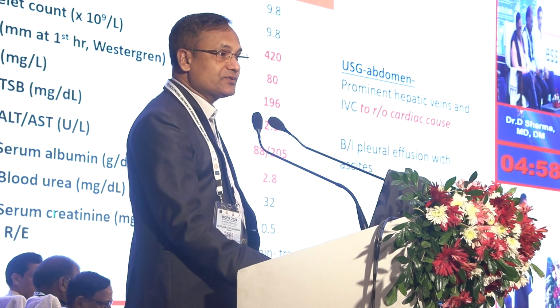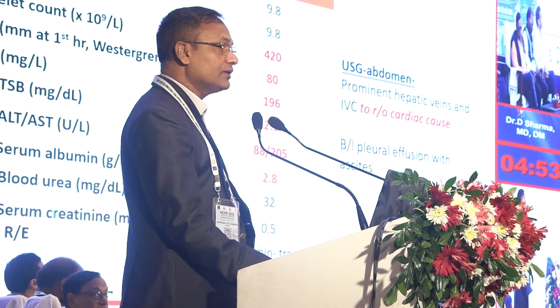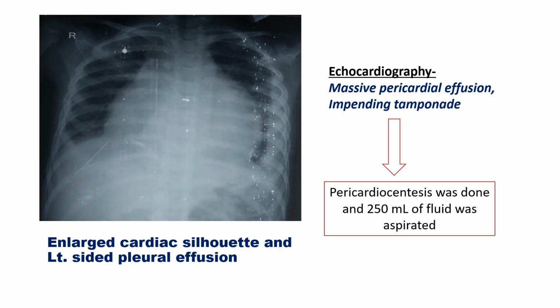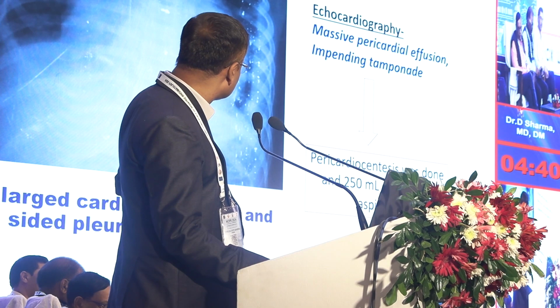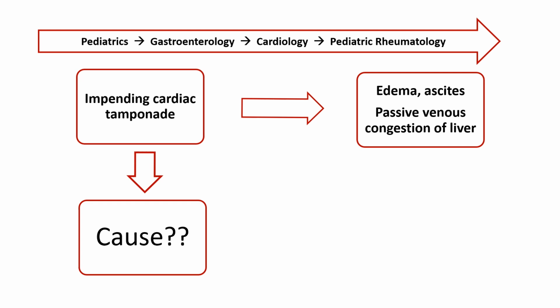When some confusion comes, always seek a rheumatological opinion. That was the reason why we got involved with the case. That is the X-ray which shows an enlarged cardiac shadow. Echocardiography revealed massive pericardial effusion with impending tamponade. Pericardiocentesis was done and 250 ml of fluid was aspirated; the fluid was blood stained with plenty of RBCs, and infections were ruled out. So initially the child came to pediatrics, then we referred to gastroenterology, then cardiology, then again came to pediatric rheumatology. So there was impending tamponade.